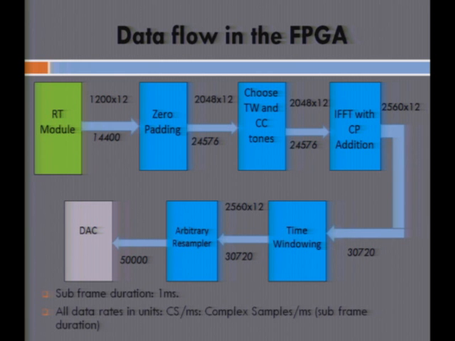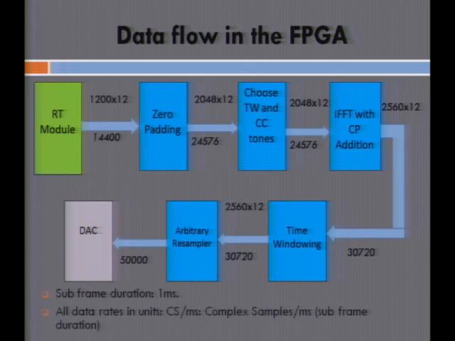This time windowing block accepts these time domain samples and performs the pulse shaping for the time windowing mechanism, and the output is again of the same rate because it is not increasing the length of the sequence in any way. Now the crucial part here is that this block is interfacing with the DAC. The DAC works at a rate of 50 megahertz, that is 50,000 complex samples per millisecond, as the rate mentions there. And the data rate at which we are currently going is 30.72 mega samples per second, or 30,720 samples per millisecond.